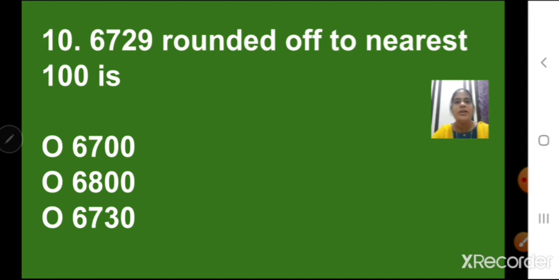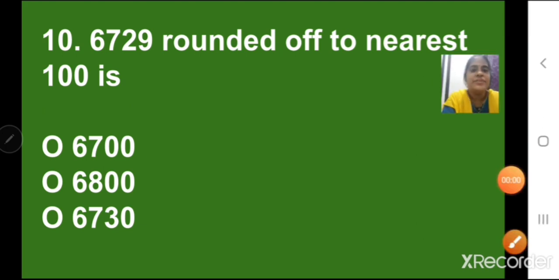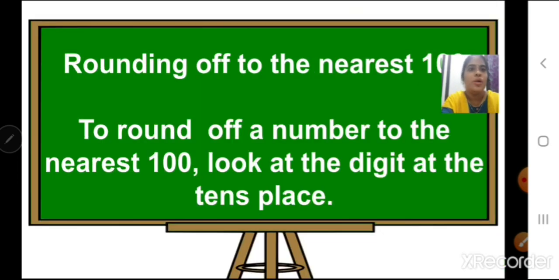Okay, now here is our favorite. Next is rounding off. 6729 rounded off to nearest 100 is, we have to find the answer. First, let us revise the concept of rounding off. Rounding off to the nearest 100.